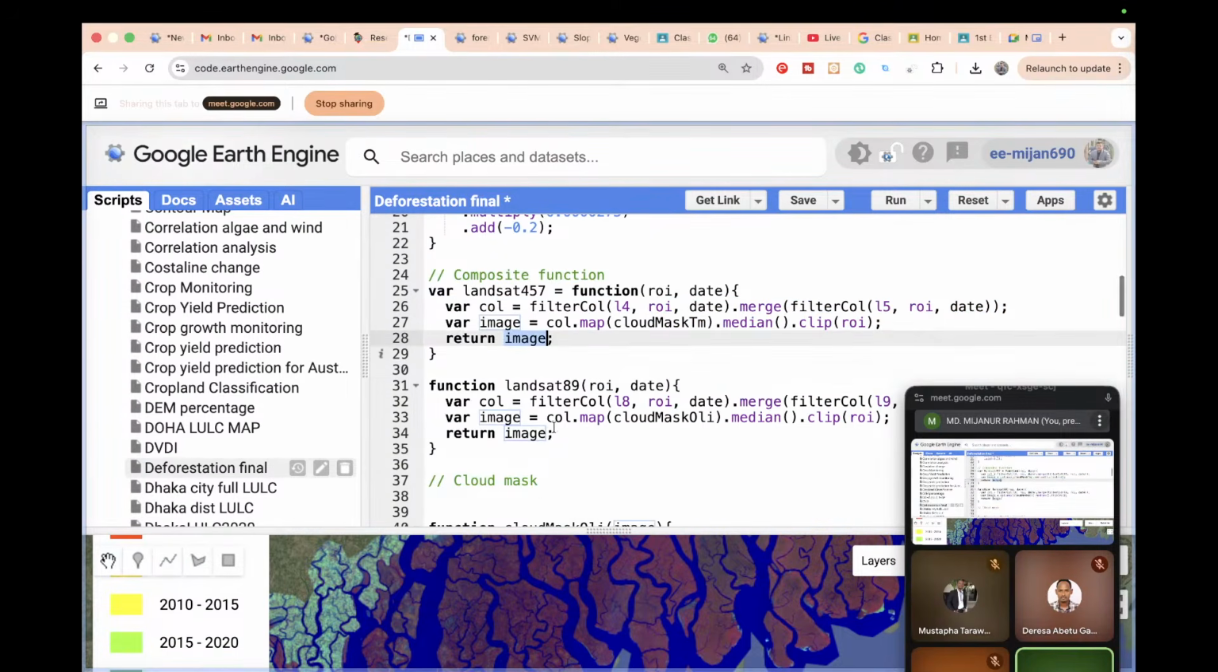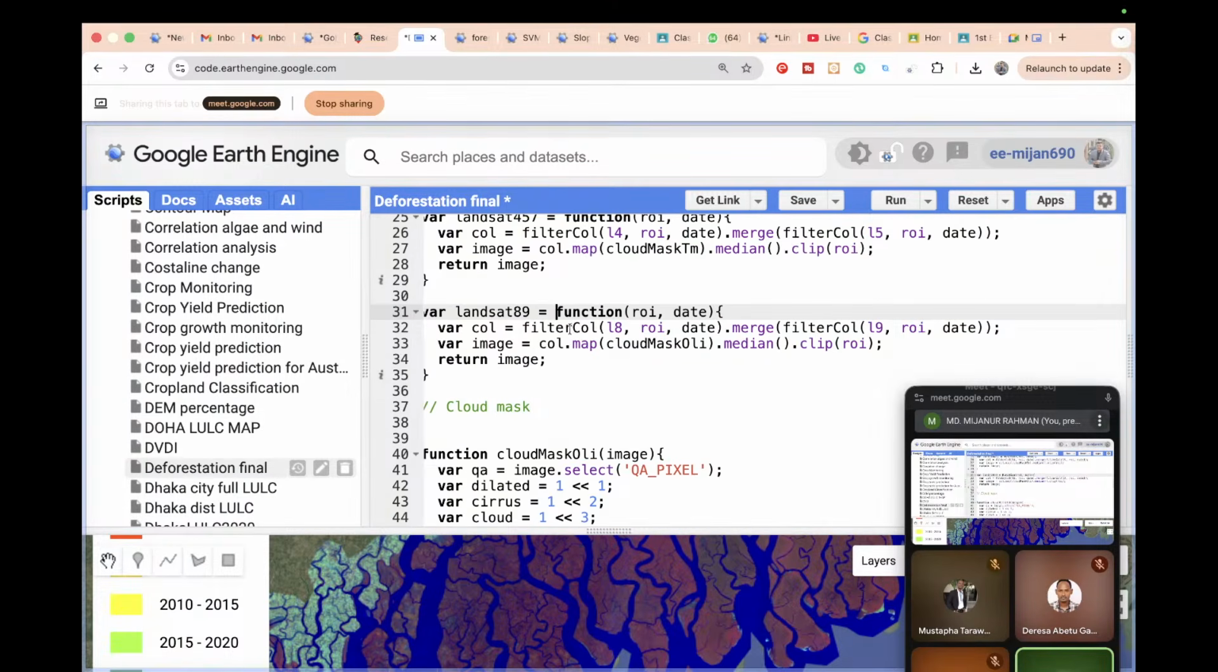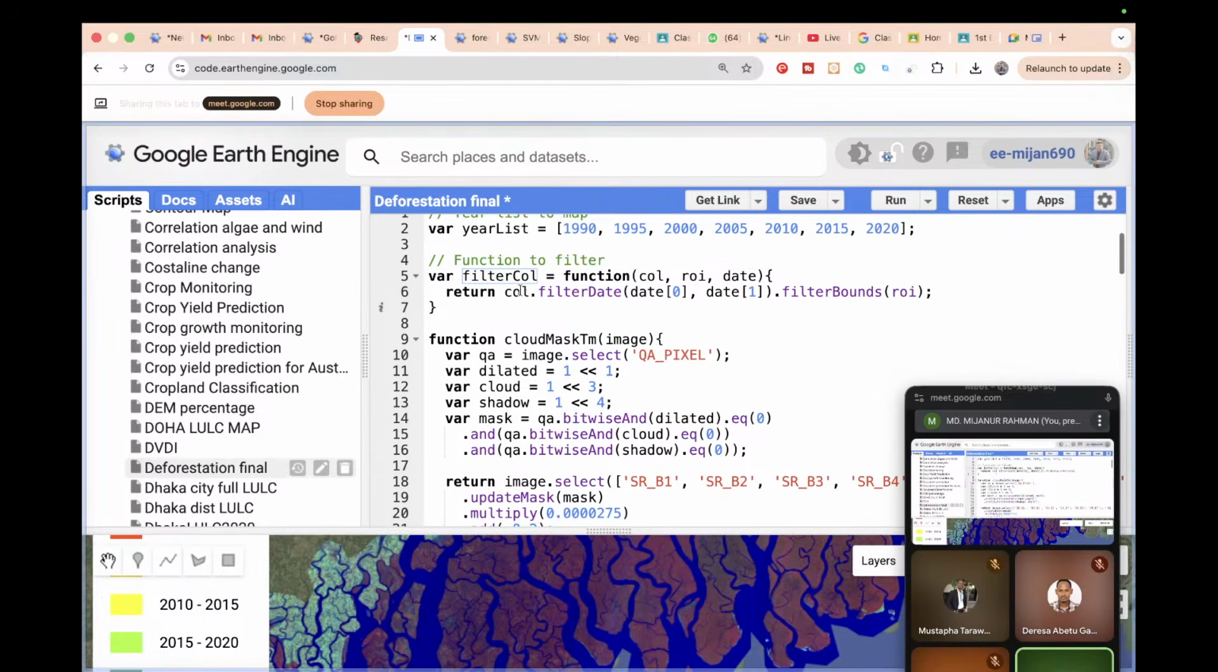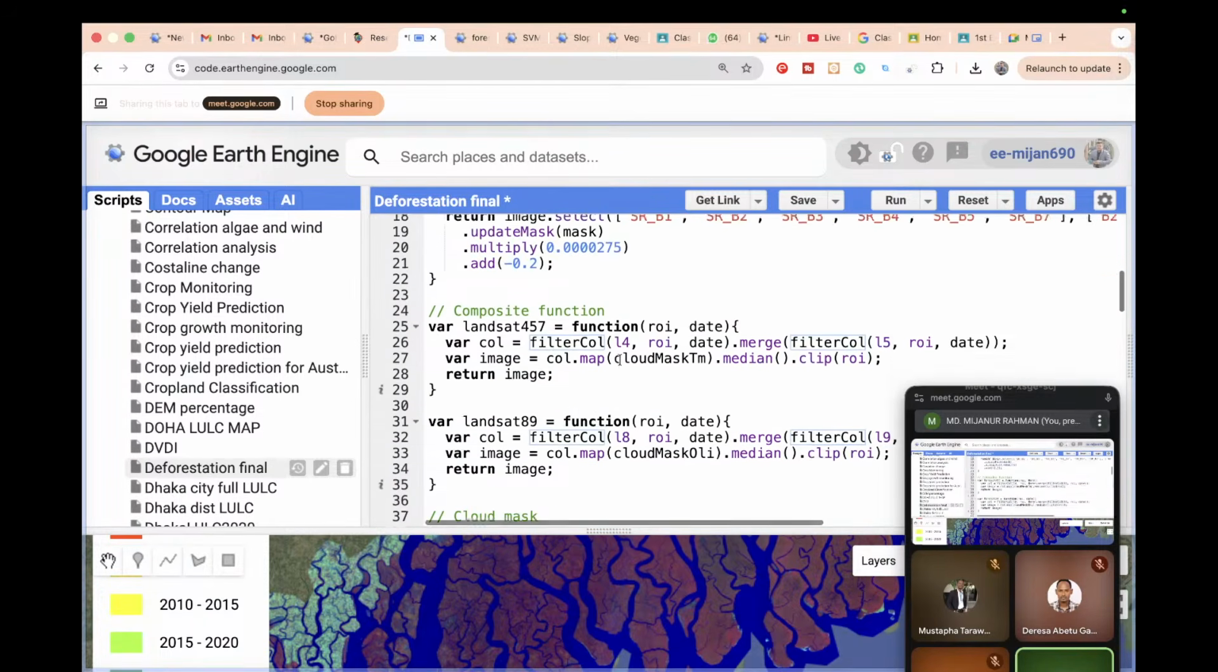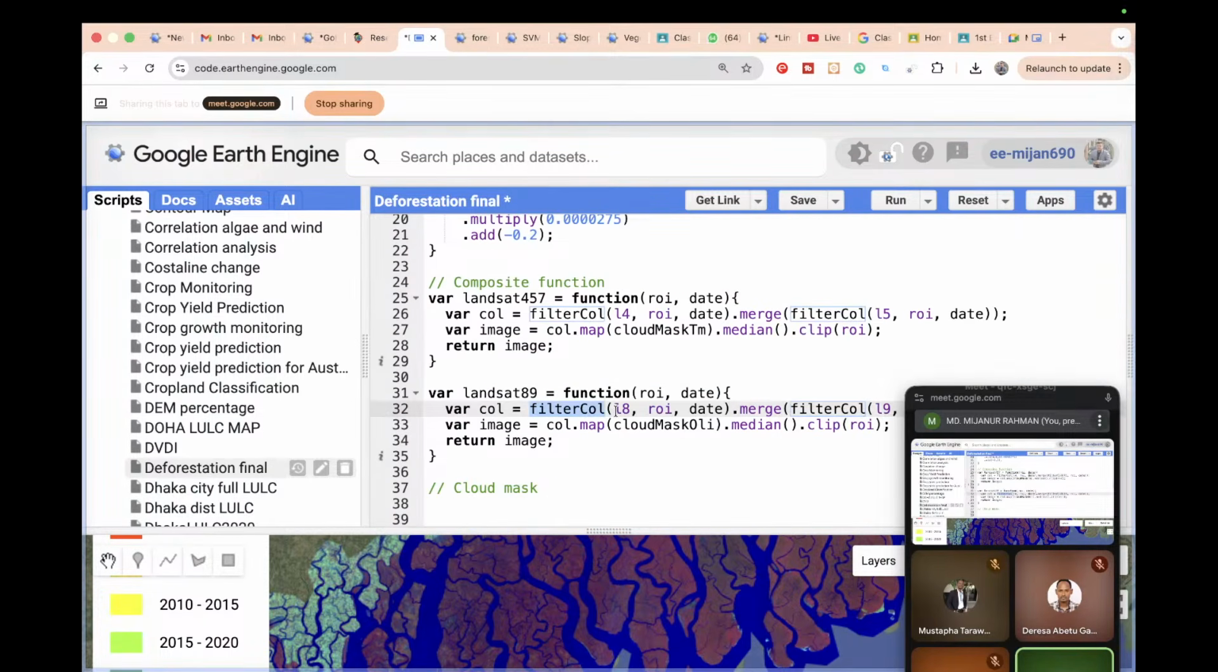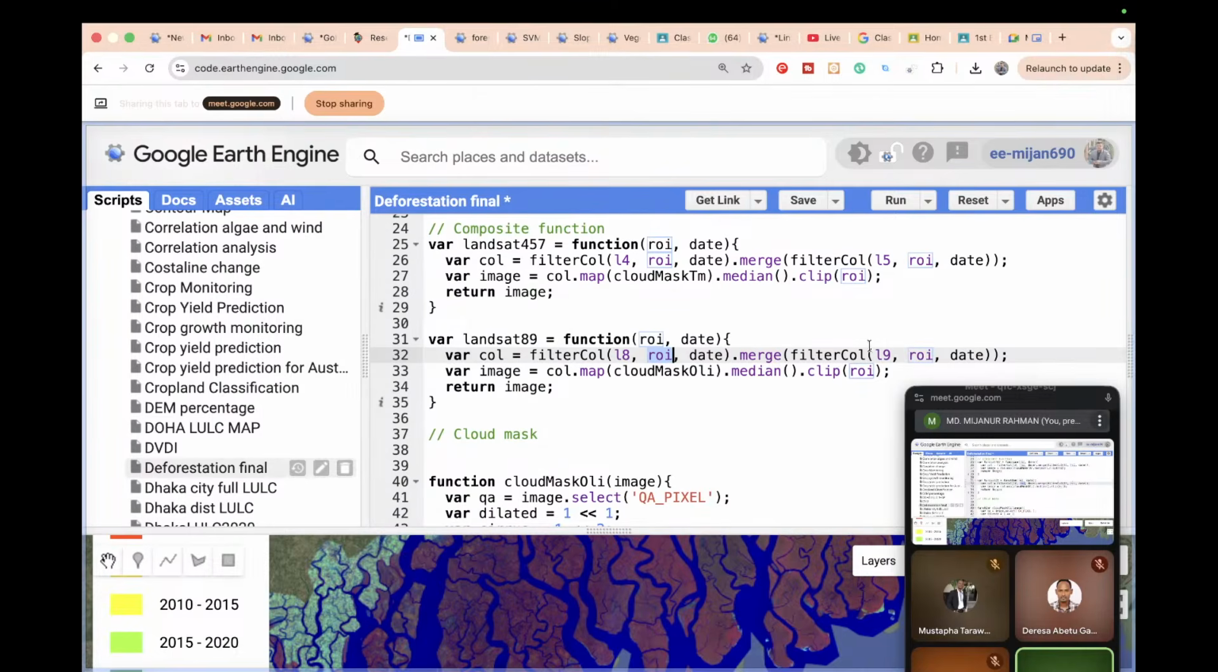So same, we just create another. Suppose I copy, this is my function variable name. So this function I simply connect with Landsat 8 and 9. Okay, I simply call the filter collection function. This is my filter collection function, it just comes from here. So this filter collection function I simply connect with Landsat 8, okay, and then ROI and date, and merge with Landsat 9, and further apply the cloud mask function.